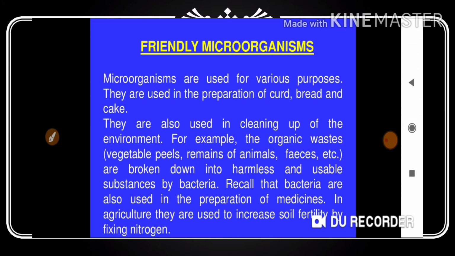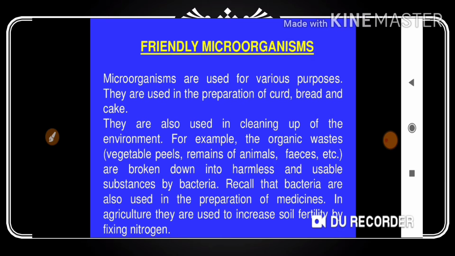They are also used in cleaning up the environment. This is very important. Got my point? Cleaning, for example, means organic waste products, like vegetable waste or remains of animals like dung or feces. All these are broken down into harmless and usable substances by bacteria.